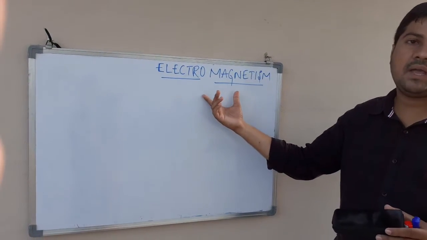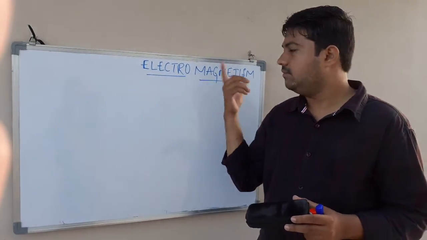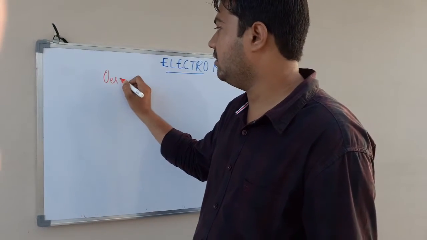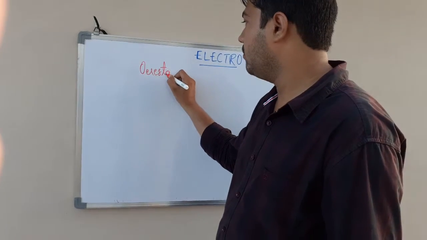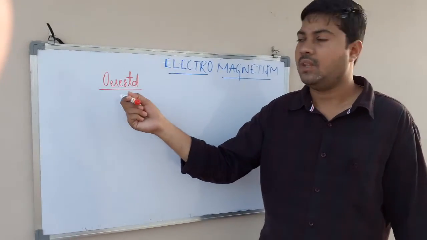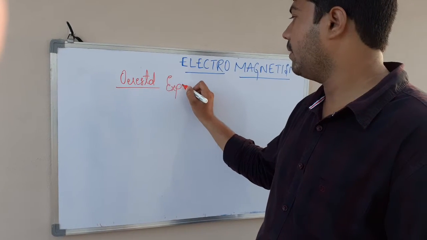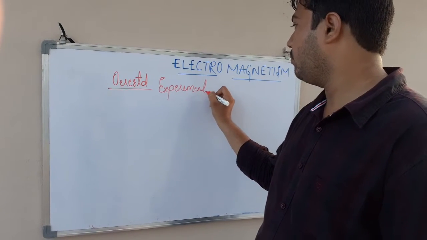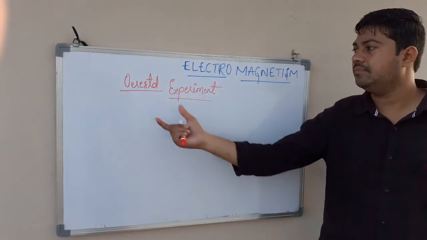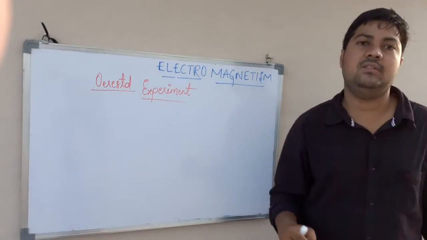The concept of electromagnetism started back in the 1820s with the discovery of the famous scientist Oersted. Oersted is a famous scientist and professor, and with the discovery of the Oersted experiment, the electromagnetism concept came into the limelight. So first, let us see what this Oersted experiment is before going into electromagnetism.